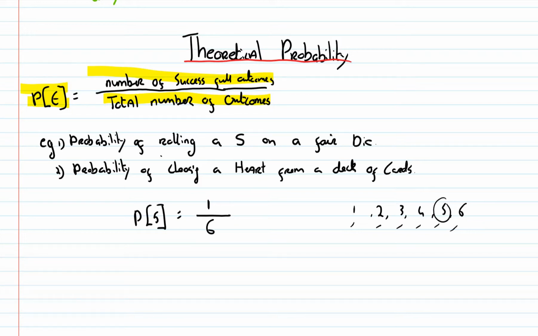Question 2 then. The probability of choosing a heart from a deck of cards. The probability of choosing a heart equals the number of hearts, 13, over the total number of cards in the deck, 52, and if I can just simplify this fraction into 1/4. So I have a quarter chance of choosing a heart.